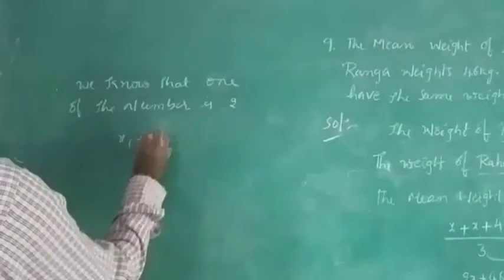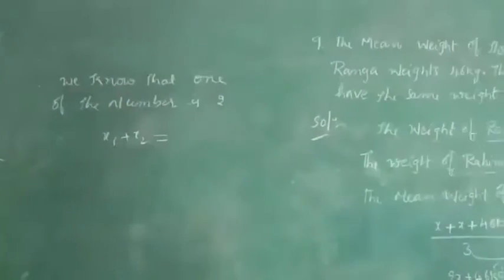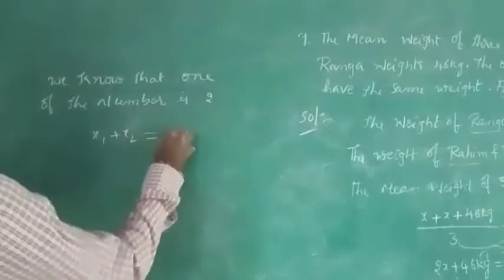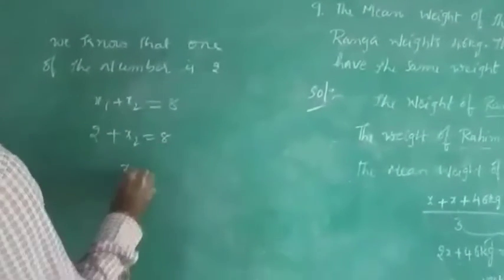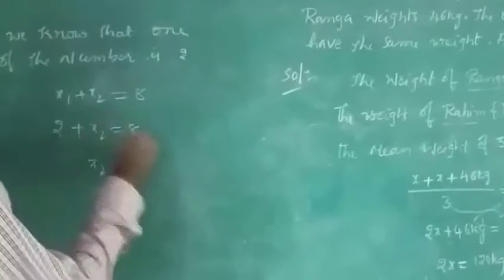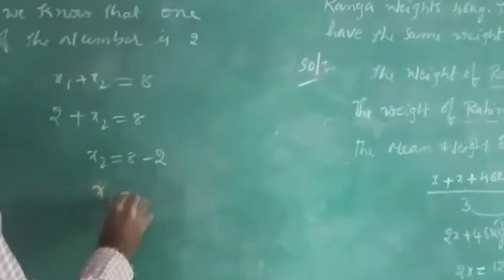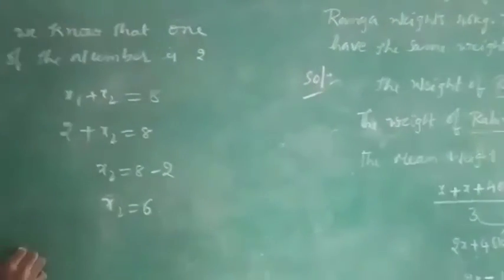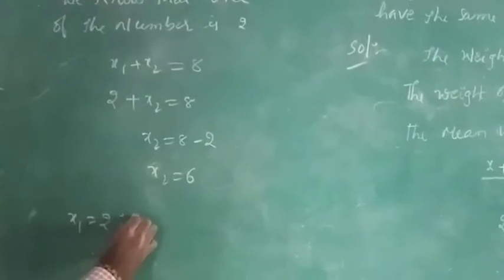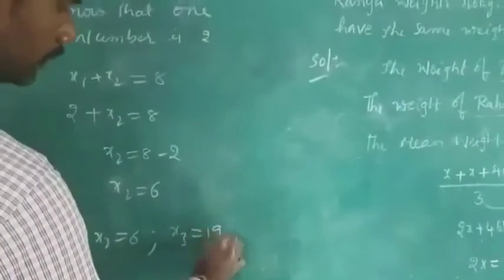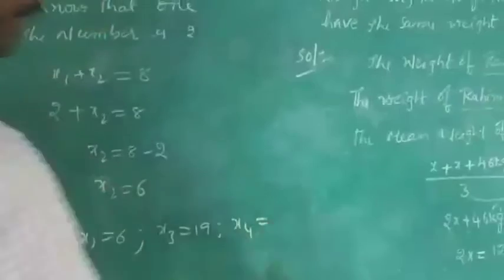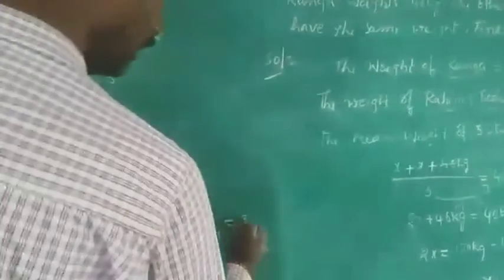Means x1 plus x2, we got the answer, right? x1 plus x2 is 8. In that, one number is 2. Then x2 is equal to 8 minus 2. Then x2 is equal to 6. So x1 is equal to 2, x2 is equal to 6, x3 is equal to 19, x4 is equal to 33.